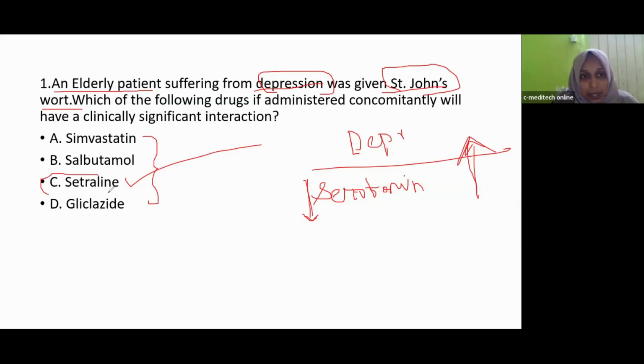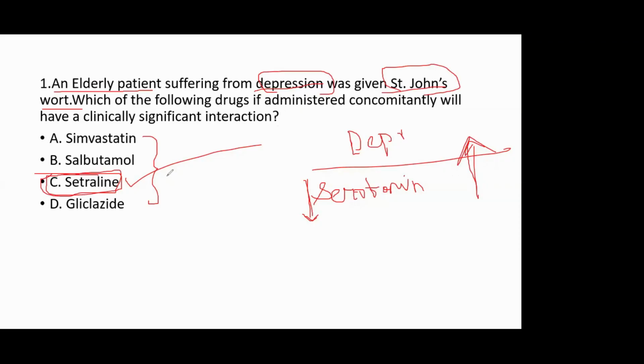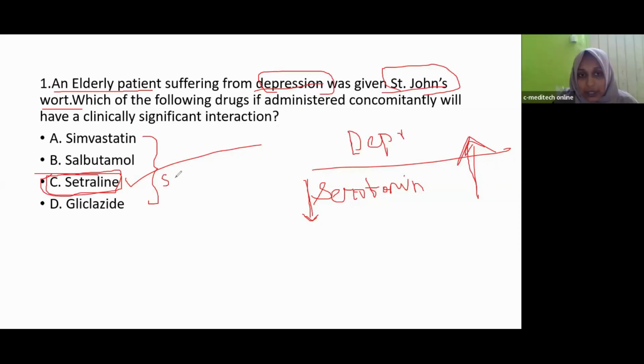Then this sertraline belongs to which class? Antidepressant. It is also an antidepressant medication, a selective serotonin reuptake inhibitor. Again, if the patient takes this medication, it also increases the serotonin level. This drug, St. John's wort, will increase the serotonin level.